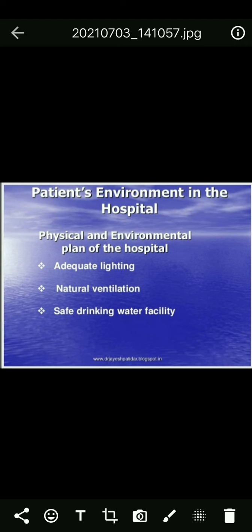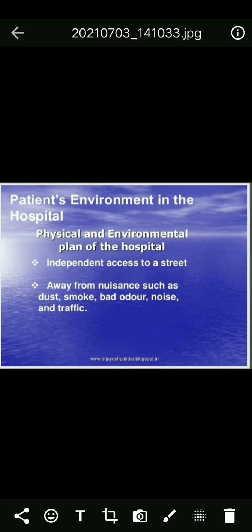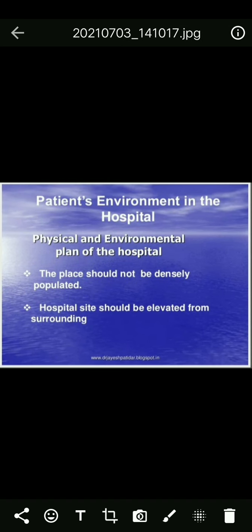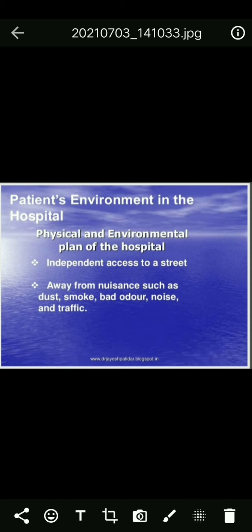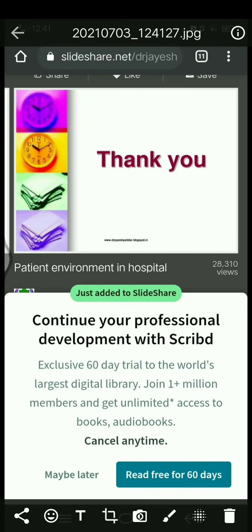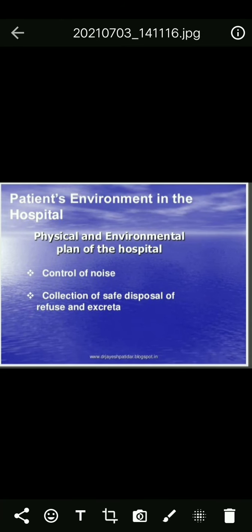You have to know about adequate lighting and natural ventilation, a safe drinking water facility, and keeping away from nuisance. The patient care unit should be kept away from nuisance, that is, any noise pollution, bad odor, smoking, dusting or traffic should be avoided near the hospital. The place should not be densely populated. This is under meeting needs of the patient. This is one topic, patient unit care.